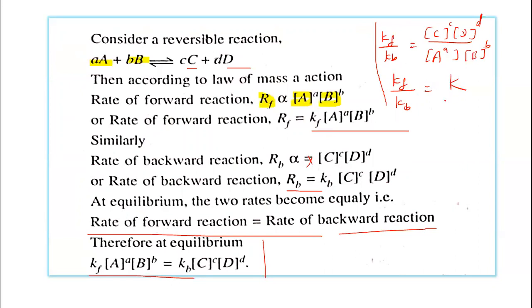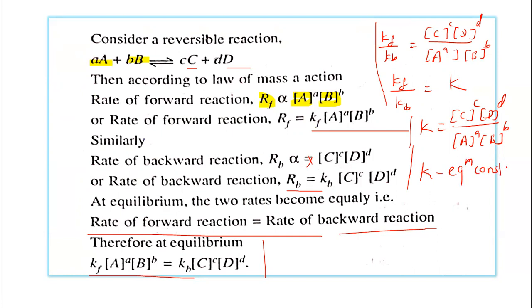We can write it as K. Therefore the above equation can be written as K equal to the concentration of the product C raised to power c into the concentration of the product D raised to power d, divided by the concentration of the reactant A raised to power a and the concentration of the reactant B raised to power b. Here K is a constant, and this K is called the equilibrium constant.